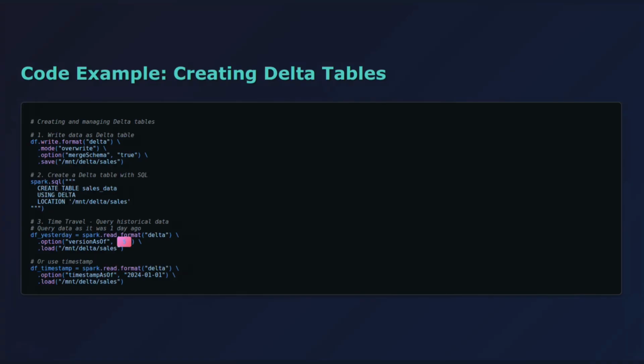Once data is in delta format, you get automatic versioning, which means you can time travel to see what your data looked like yesterday, last week, or any point in time.